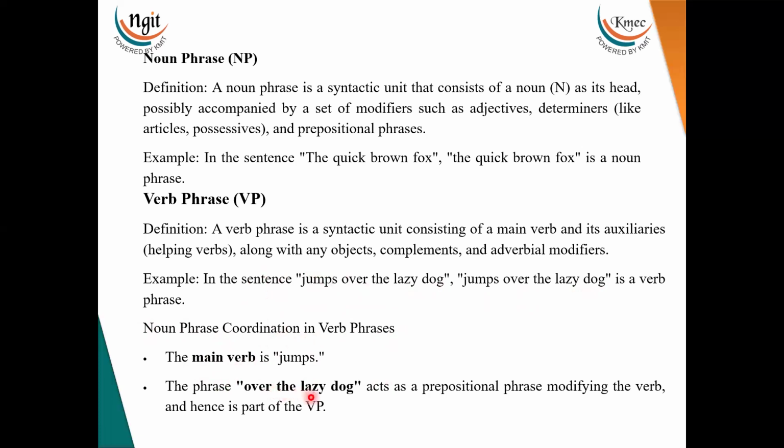The phrase over the lazy dog acts as a prepositional phrase modifying the verb and hence is a part of the verb phrase. Hope you got this. Since this over the lazy dog is affecting this whole sentence, that is a prepositional phrase we call, which is modifying the verb, right? And that is the reason this is a part of our verb phrase.